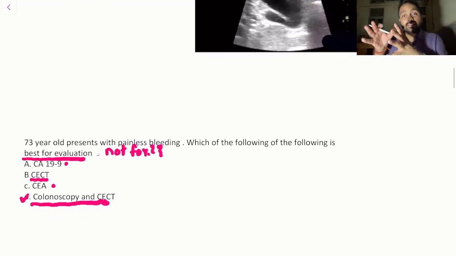So again, this question they have asked multiple times: which of the following is a tumor marker for your colon cancer, what is your mode of management for your colon cancer. So if you see, the questions might not be repeated, but the topics are being repeated.